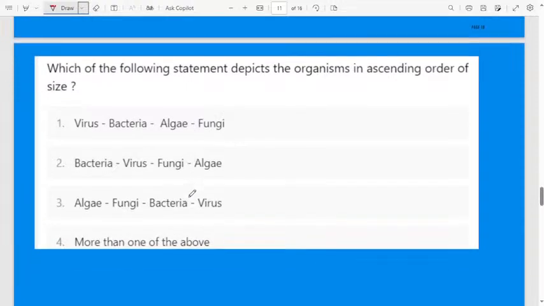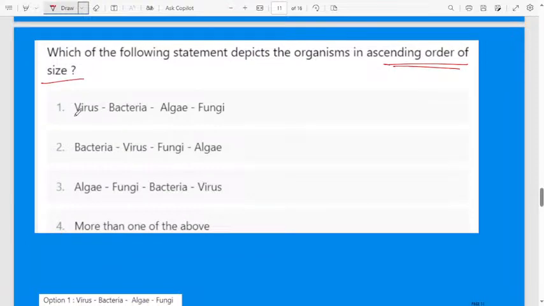Next, let us move to the next question. Which of the following statements depicts the organisms in ascending order of their size? Arrange these organisms in ascending order of size. First option: virus, bacteria, algae, fungi. Second option: bacteria, virus, fungi, algae. Third option: algae, fungi, bacteria, virus. Fourth: more than one of the above. Tell me the correct answer for this question.